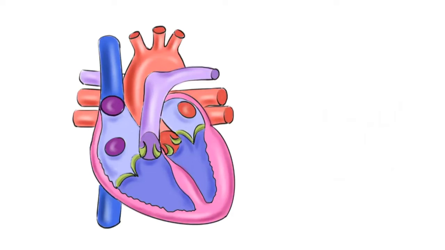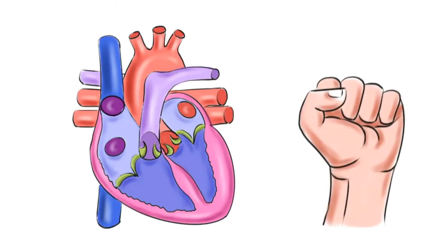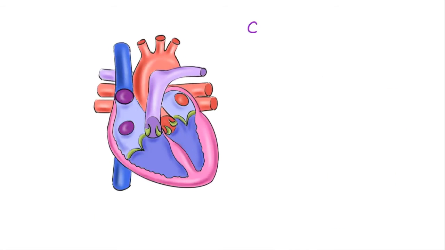Today we will discuss circulatory system physiology. Here you can see the heart, one of the most active organs of our body. It is said that the size of a heart is about the size of a person's fist. It starts working when the fetus is around 4 to 5 weeks old and continues till death. So let's discuss this amazing organ.